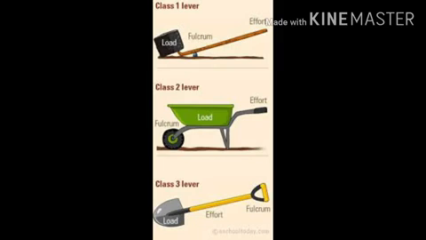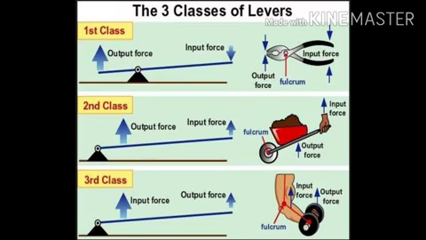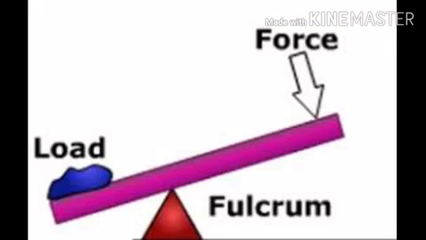Lever is classified into 3 types, according to how the load and effort are located with respect to the fulcrum. The 3 types of lever are class 1 lever, class 2 lever, class 3 lever.